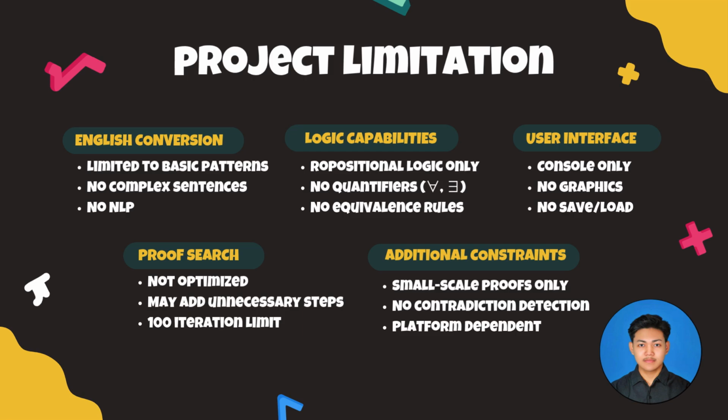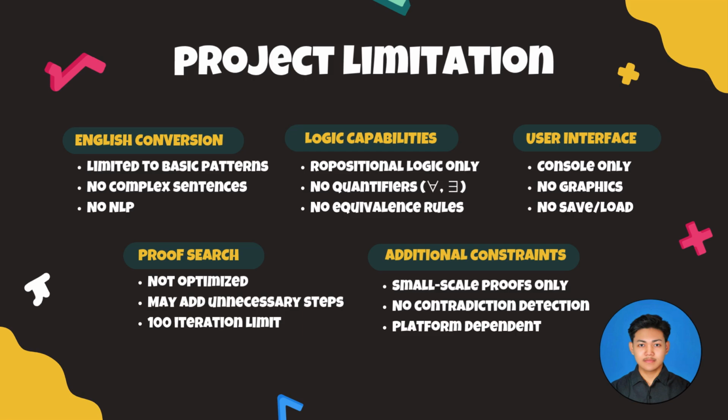The next one, we have logic capabilities. The system cannot handle quantifiers like all or exist, which are used in predicate logic. It also doesn't include equivalence rules like De Morgan's laws or double negation. So if you try to prove something like all humans are mortal, the system won't be able to process it. And the third one, we have user interface. There is no syntax highlighting to make formulas easier to read, and users cannot save or load their work between sessions. Everything is done through text input.